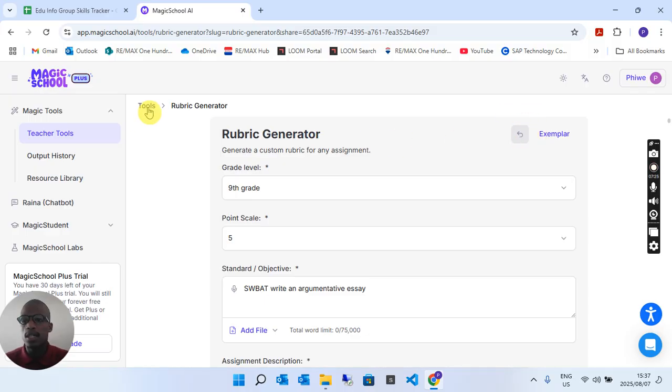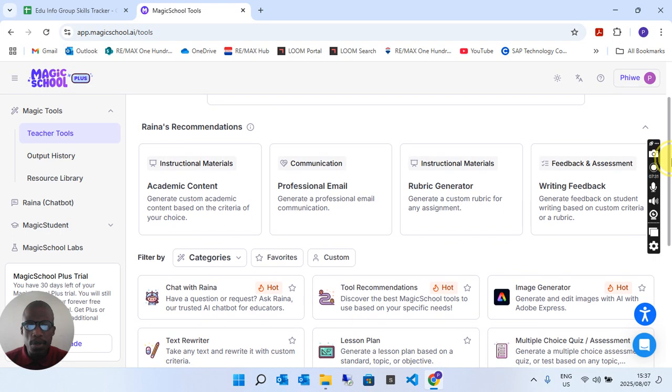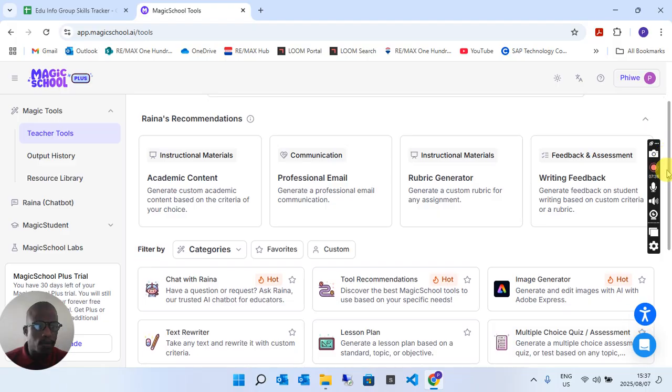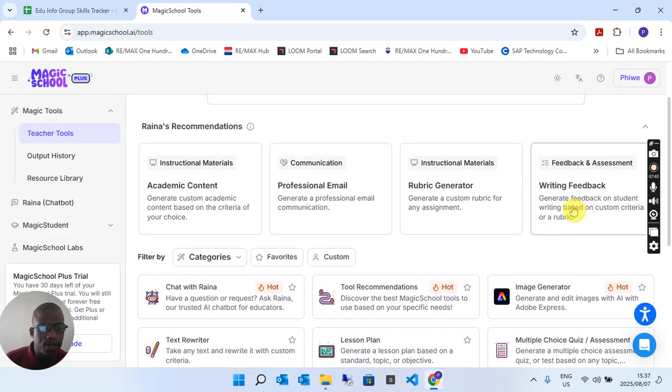Okay, let's go out of this. Let's go to tools again. I hope this computer doesn't get stuck on me. Okay, it's still working. So here you can write a writing feedback, right?